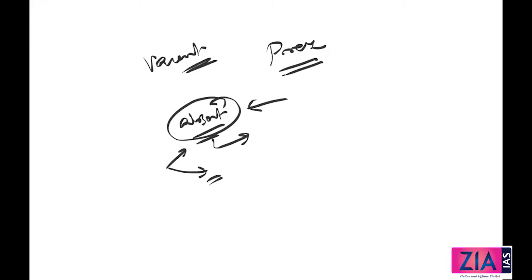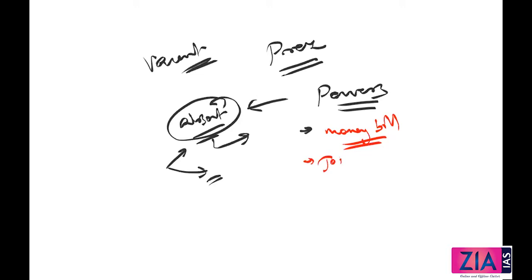Okay. Now, what are the special powers of the speaker? One of the most important powers is that he decides whether any bill is a money bill or not, and his decision is final and binding in this context. And I've told you just before, in the joint sitting the speaker presides over the session.